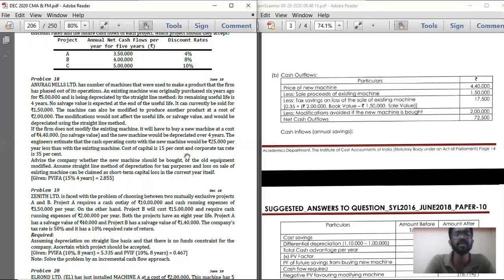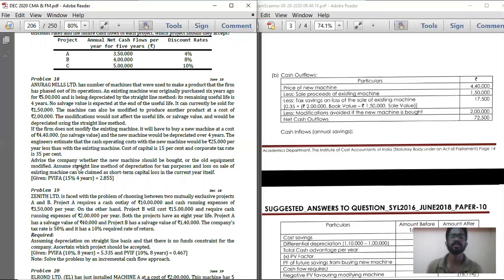Cost of capital is 15% and corporate tax rate is 35%. So cost of capital 15%, discount rate 15%, and corporate tax rate is 35%. So advise the company whether the new machine should be bought out or old equipment should be modified. Assume straight line method of depreciation for tax purpose. And loss on sale of existing machine can be claimed as short-term capital loss in the current year itself. If you have already studied direct taxes, you know that if there is any loss on sale of capital asset, you can claim that as a negative balance. That is nearly like tax savings.